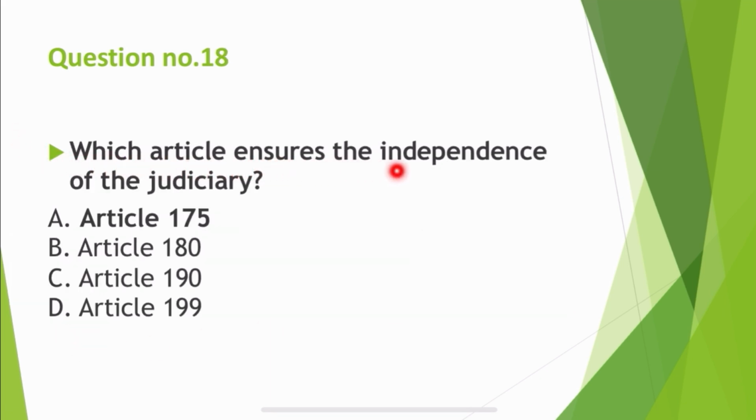Next is which article ensures the independence of judiciary? Correct answer is Article 175. Article 175 ensures the independence of judiciary.